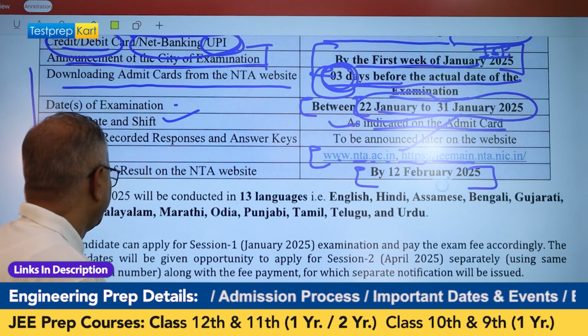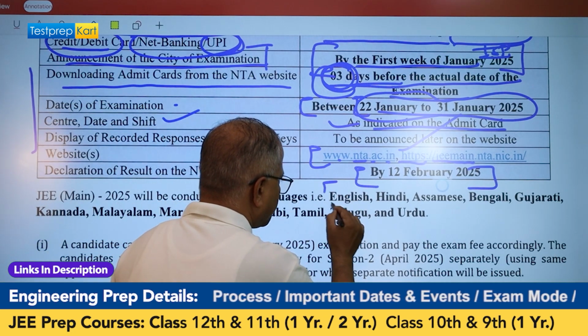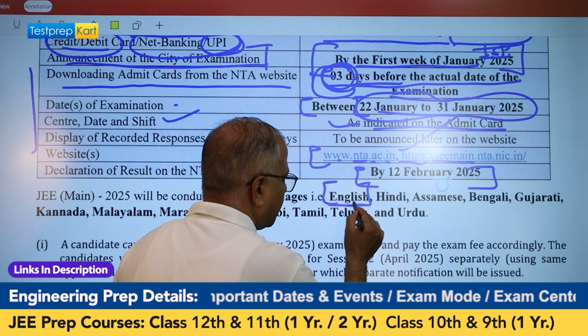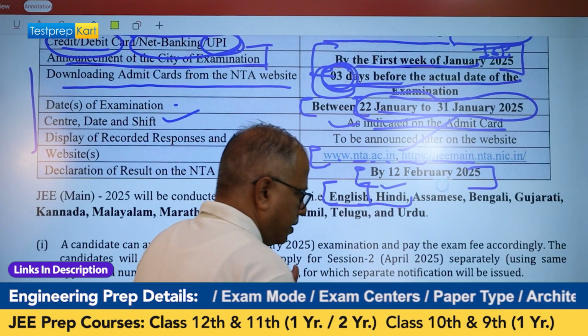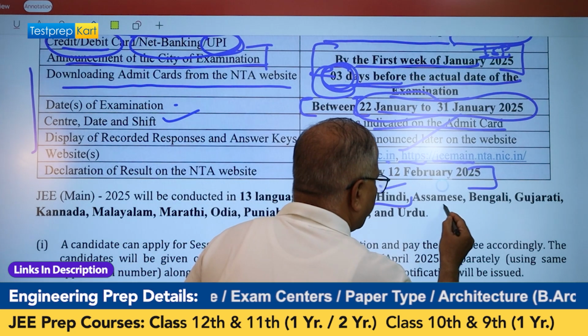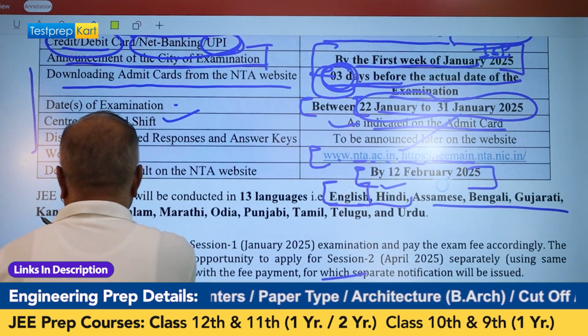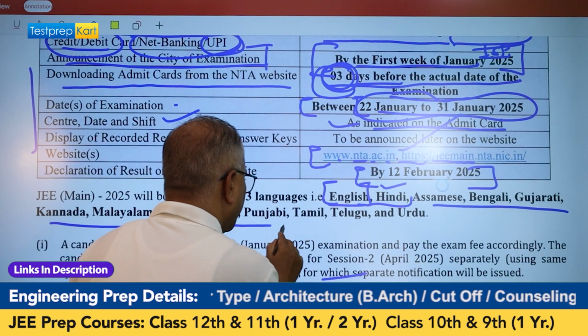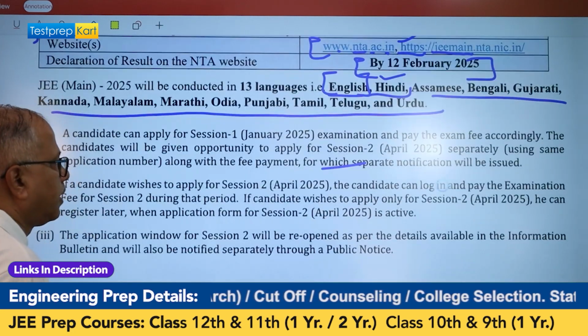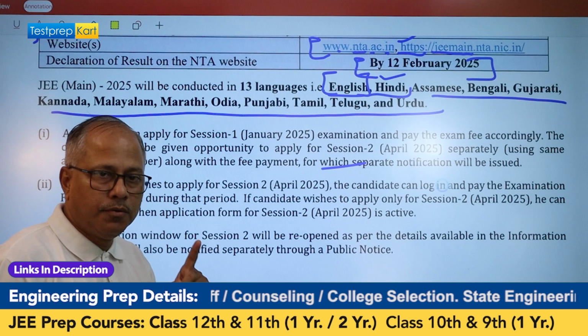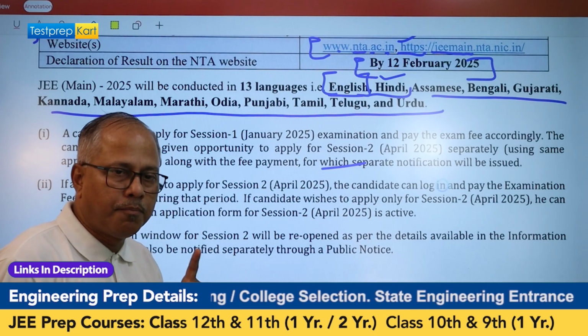These things are very easy. Of course, for the students who are staying outside India, the standard language is English, not Hindi. For students here in India, we have Assamese, Bengali, Gujarati, Kannada, Malayalam, Marathi, Odia, Punjabi, Tamil, Telugu and Urdu.